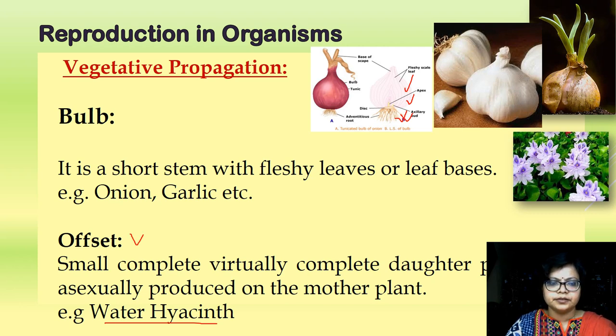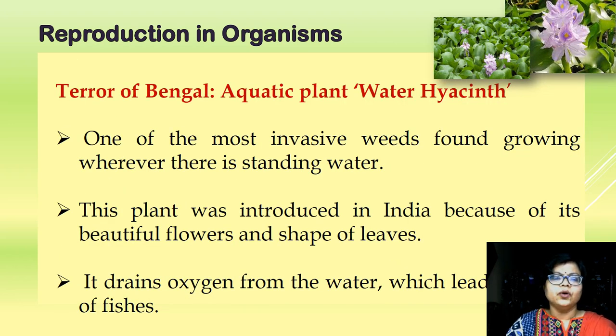The term offset is used for the aquatic plant. Example water hyacinth. Water hyacinth is known as terror of Bengal. Can you tell me why?